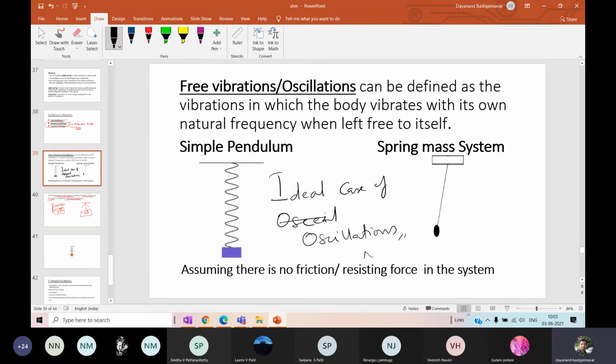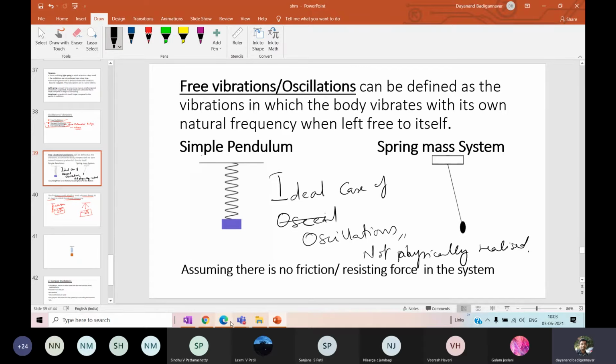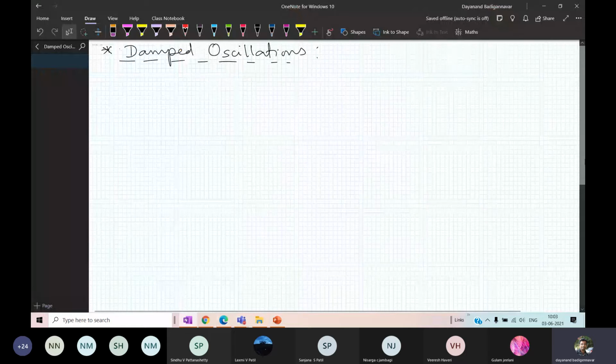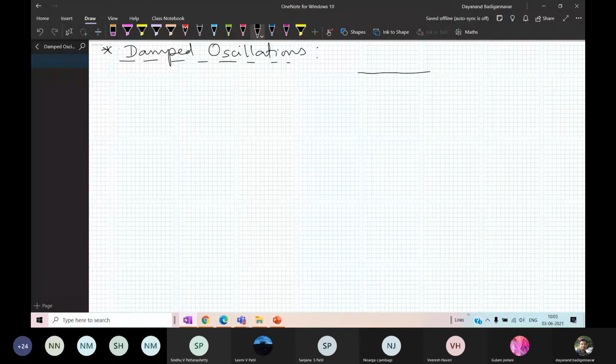Okay, not physically realized, realized and possible, okay. Now what are these damped oscillations? How is it different? Now I gave you the example of the spring and its oscillations.